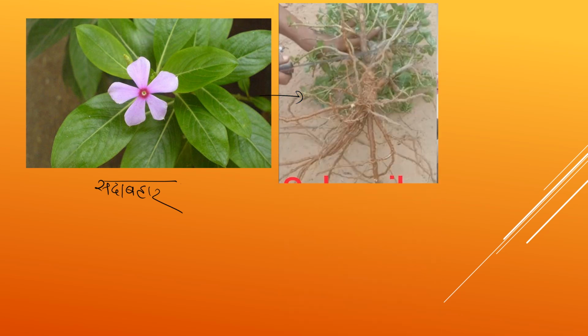Now we have more examples for that. Periwinkle, also known as Sadabahar. This plant has parallel venation and its roots are which type? Fibrous root.